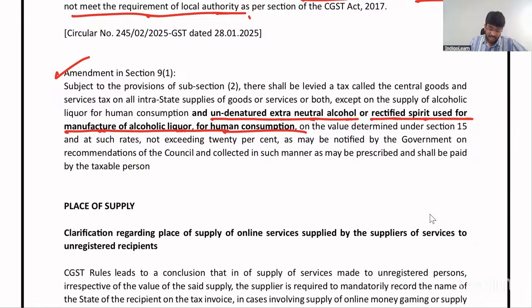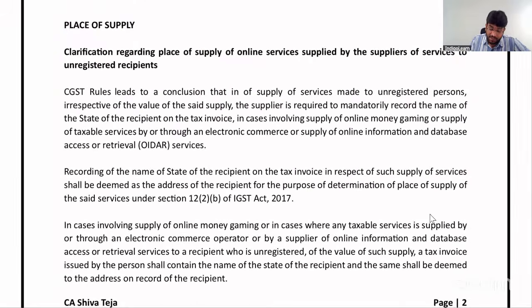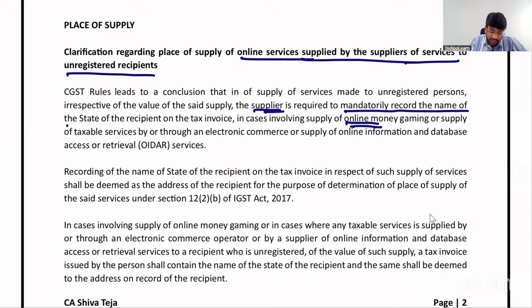Next. Clarification regarding place of supply of online services supplied by supplier of service to unregistered person. Now, in case of online money gaming, my dear friends, it is required that supplier is required to mandatory record the name of state of recipient on tax invoice, irrespective of value, my dear friends. And the record in the name of the state shall be deemed to be address of recipient for the purpose of 12(2)(b). Why this is important?